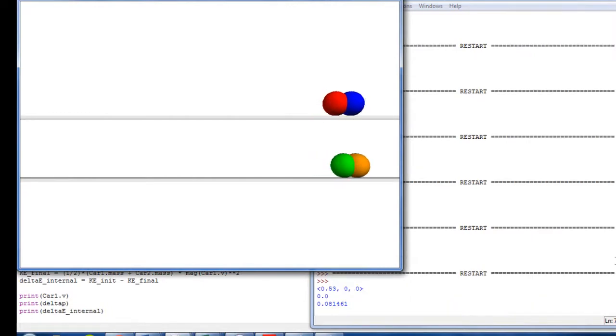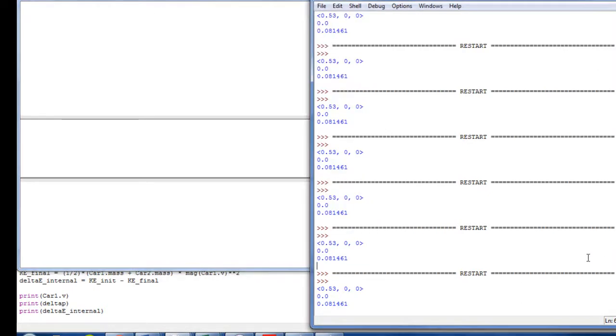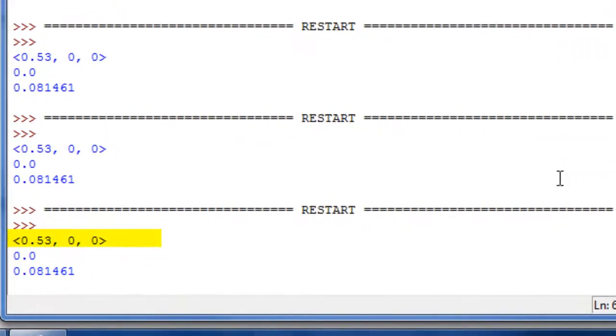After they collide, they get stuck together and move with a different velocity, just like maximally inelastic collisions do. So I printed the final velocity of the two combined, which is about half the initial at 0.53 meters per second. The next thing is the change in momentum, which there's no change. The last thing printed is the change in internal energy, which is 0.081 joules.